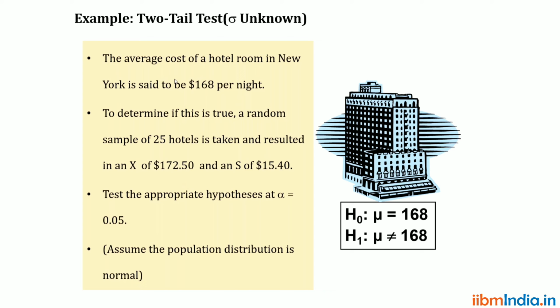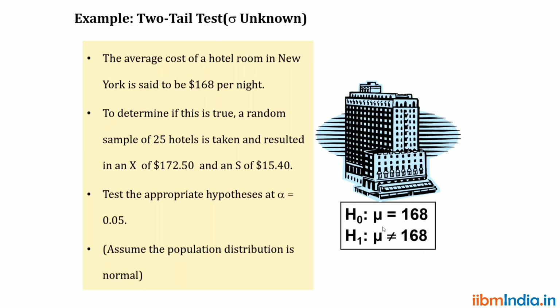Okay, here, what is the statement? The average cost of a hotel room in New York is said to be $168 per night. This is a statement. So what is the null hypothesis?